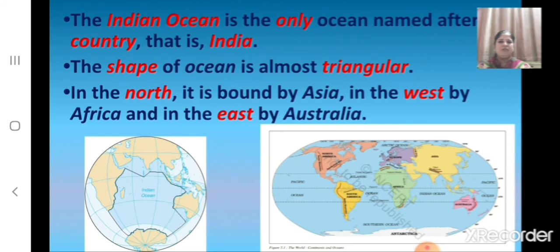And children, can you tell which is the ocean that is named after a country? The Indian Ocean is the only ocean that is named after a country, that is India. And what is the shape of the Indian Ocean? The shape of the Indian Ocean is almost triangular. And here we can see that in the north, the Indian Ocean is bound by Asia. And in the west, it is bound by Africa. And in the east, it is bound by Australia.